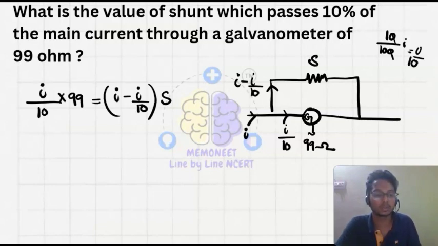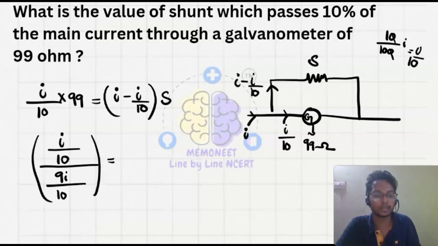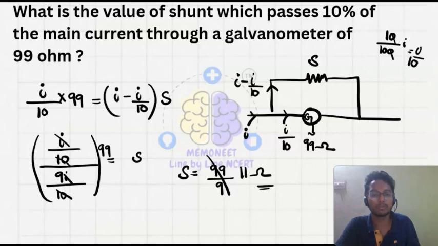So we have I upon 10 into 99 equals 10I minus I, that is 9I upon 10, into S. The I cancels with I, and the 10 cancels with 10. We have the shunt value as 99 upon 9, that is 11 ohm. Okay, what is the value of the shunt? That is 11 ohm.